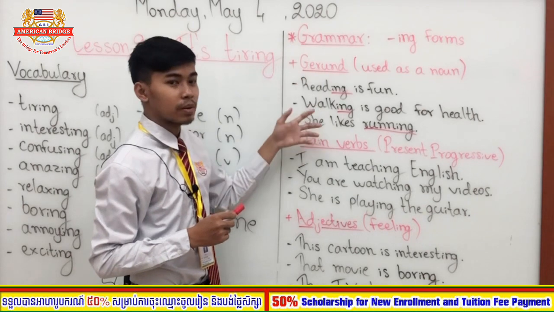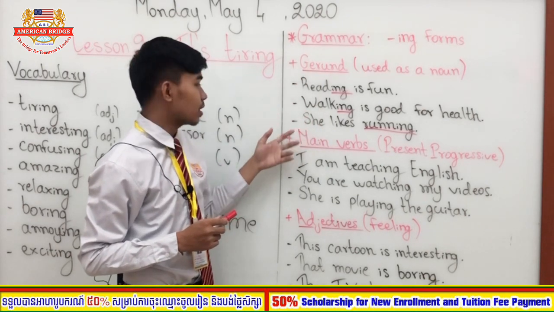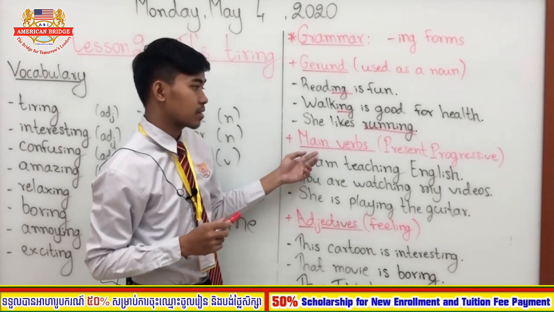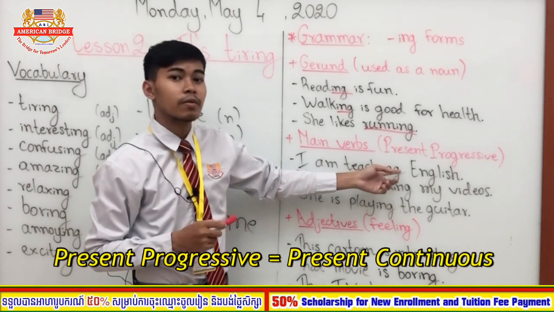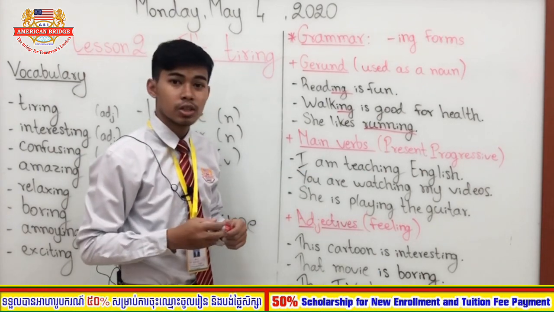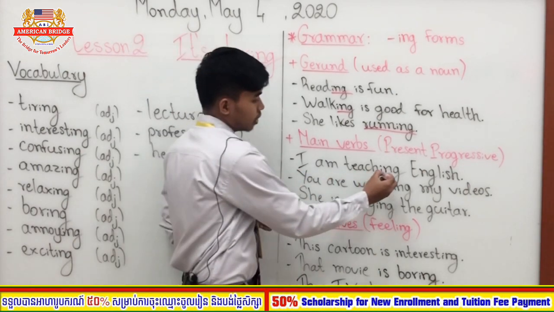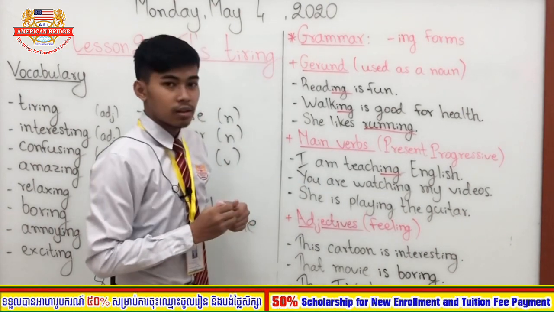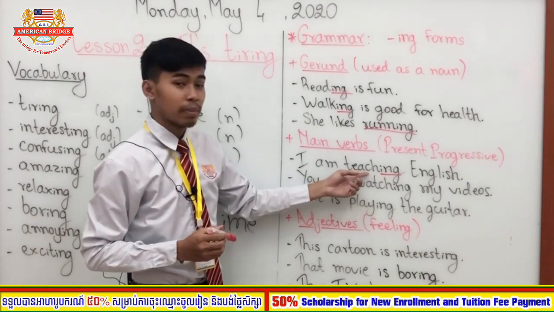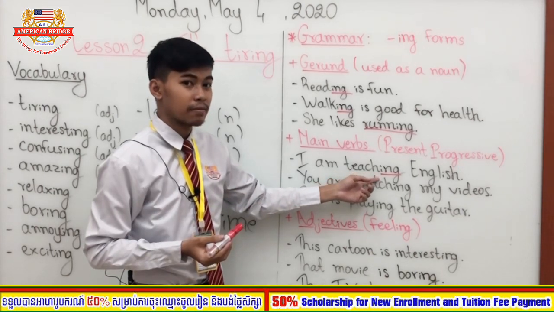That is the first point. These are the three examples. So now let's go to the second point. So ing form can also be main words in present progressive, or we can say present continuous. For example, I am teaching English. So here, teaching, you see ing. Teaching here is the main verb, right?